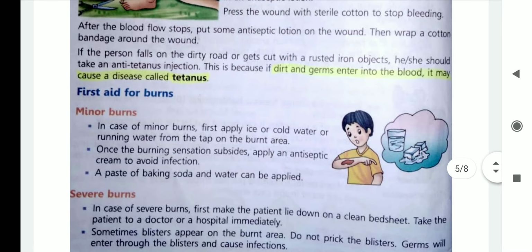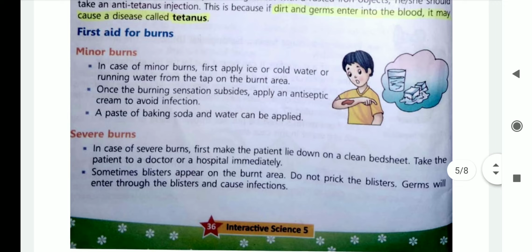Now, in case of burns, what first aid should we give? If the burns are minor, means light burns, then what should we do? We should apply ice pack or we should wash the burn with cold water.